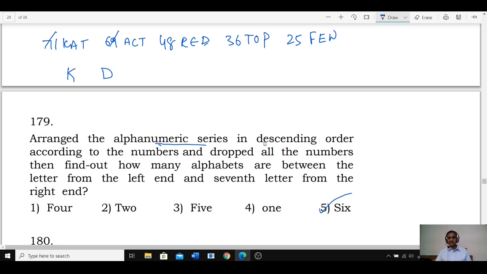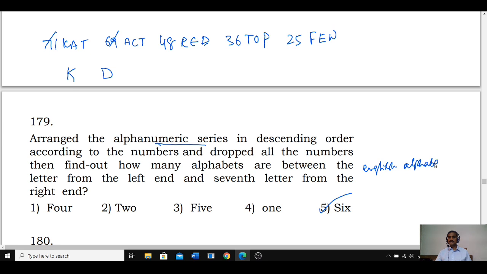కానీ ఇక్కడ ఇచ్చిన క్వశ్చన్ దీని మీద బేస్ కాదు. It is based on the English alphabetical sequence. That information should be given in the English alphabetical sequence. ద ఇంగ్లీష్ ఆల్ఫాబెట్ అని ఉండాలి. Then it will be of more sense. 179, it is choice 5.